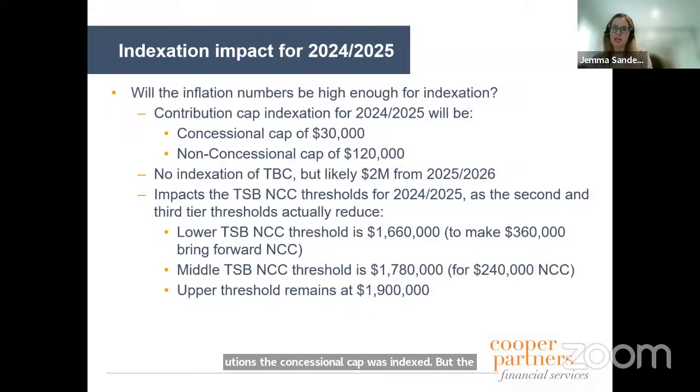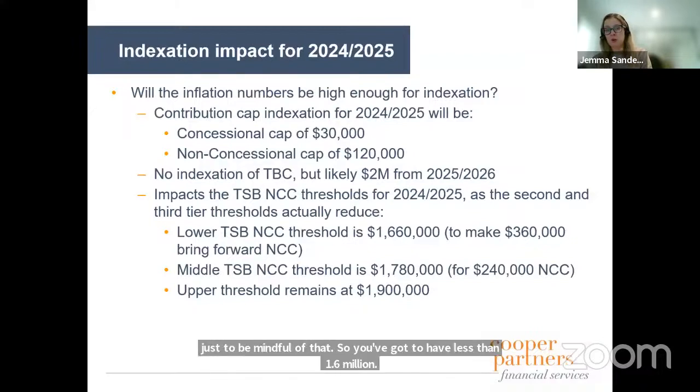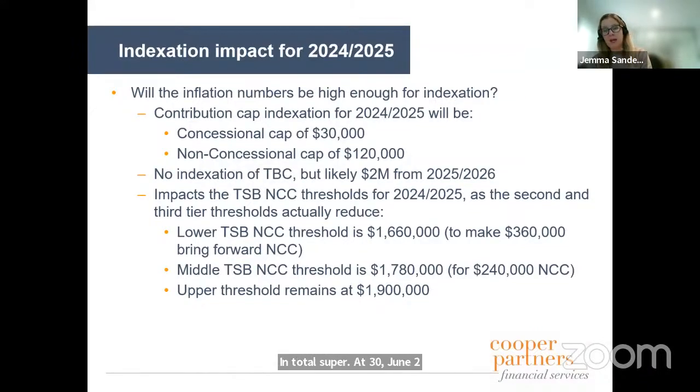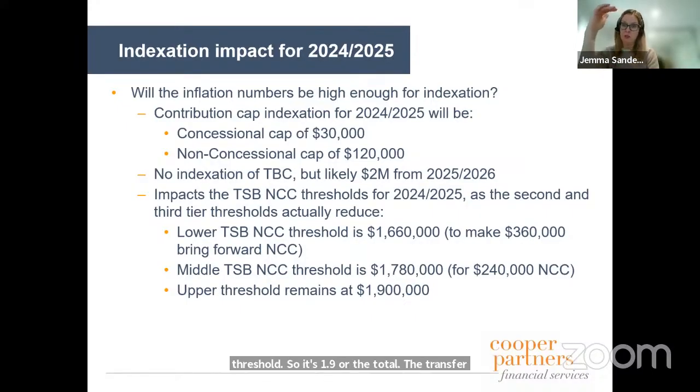So you've got to have less than 1.66 million in total super at 30 June 2024 in order to make a $360,000 contribution, whereas last year it was 1.68. So that's just the function of how the formula works, because the way the threshold works, it's 1.9, or the transfer balance cap upper threshold, the standard is our starting point. That's the upper total super balance threshold.